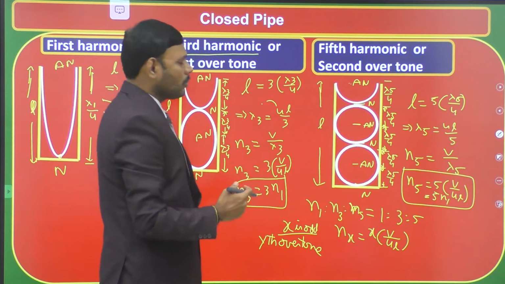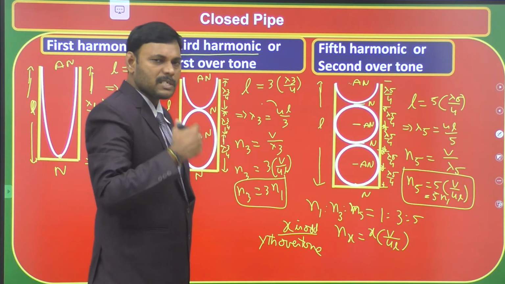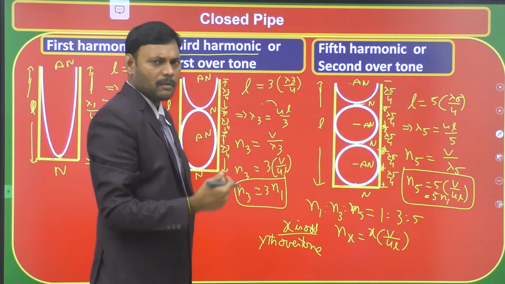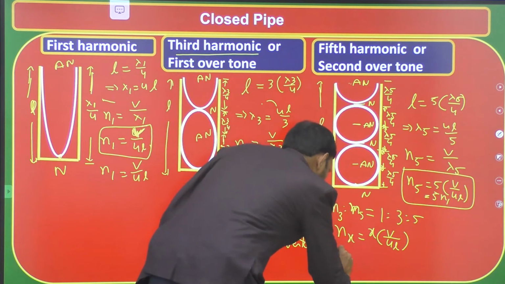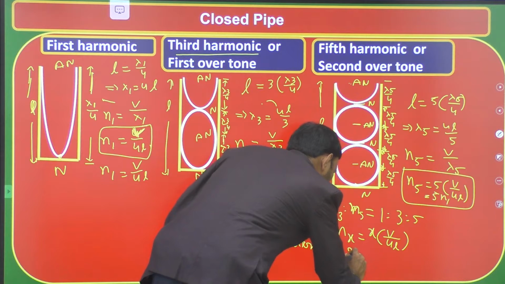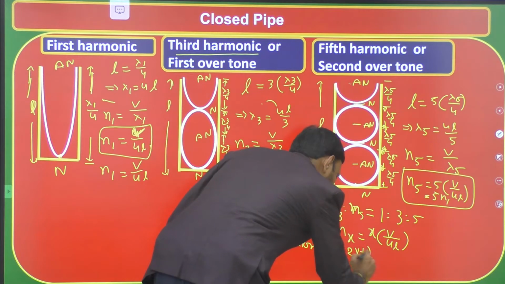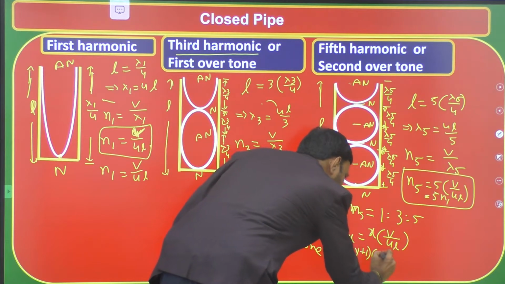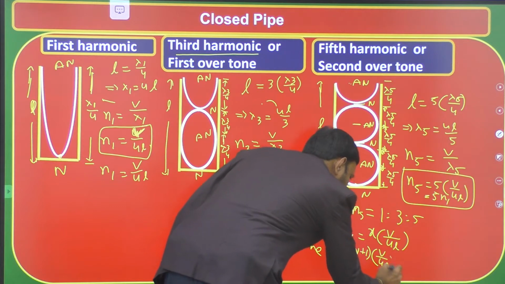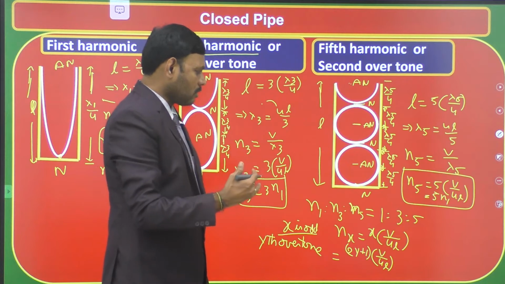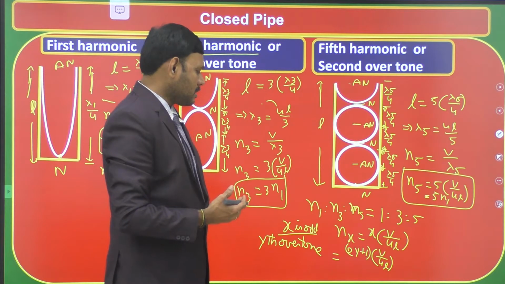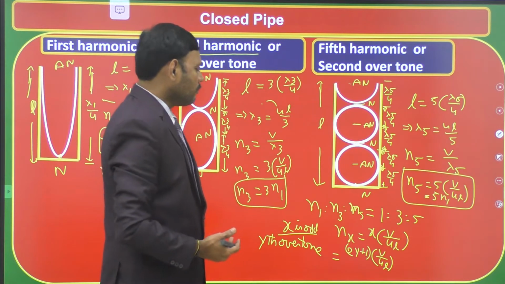Similarly, the yth overtone is the (2y plus 1)th harmonic, given by (2y plus 1) into V by 4L. The xth harmonic, provided x is odd, is x into V by 4L. The yth overtone of a closed tube is (2y plus 1) into V by 4L.